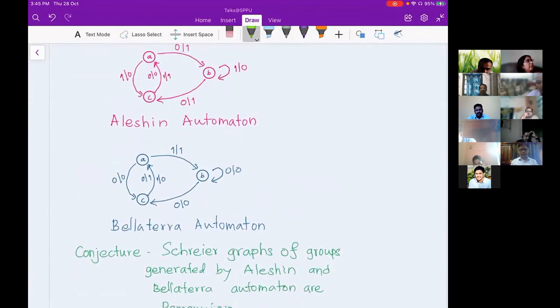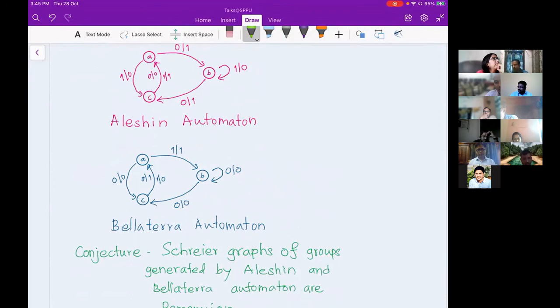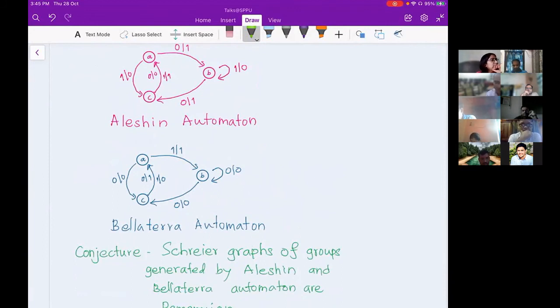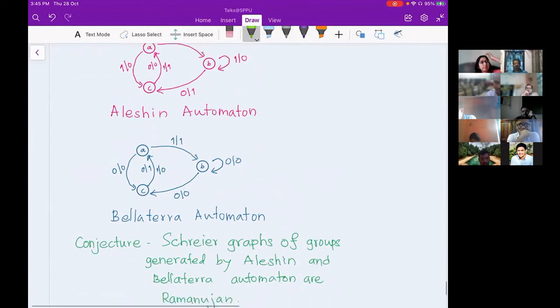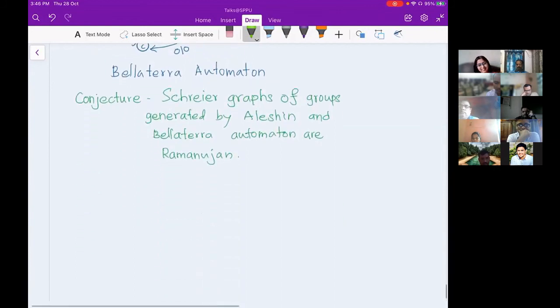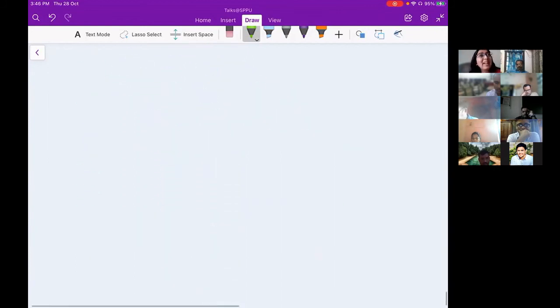And if I connect it to my result, for the Bellaterra automata, if you look at the root permutations, they satisfy that condition, meaning the group generated by the root permutations has order 2. So the associated Schreier graph should have a Galois covering. But I have not included this in my thesis. With this, I'm done. So, questions?